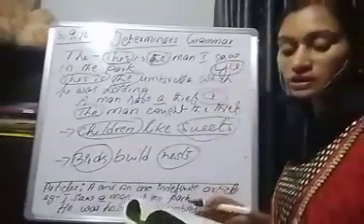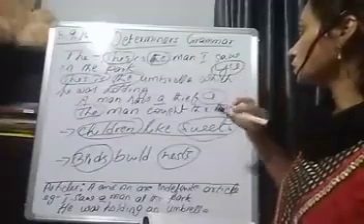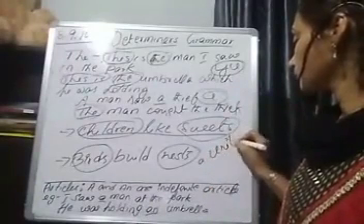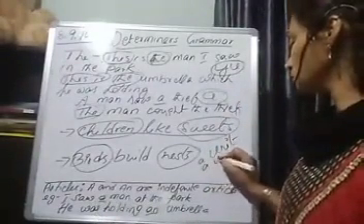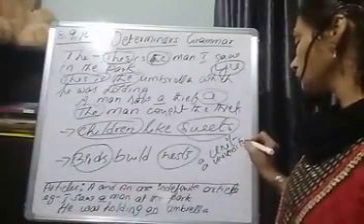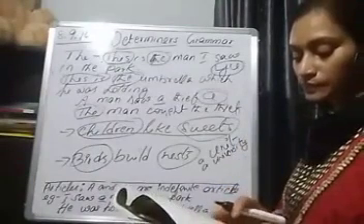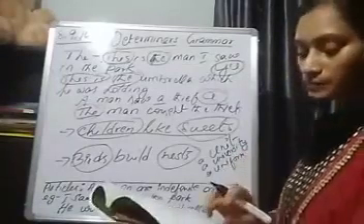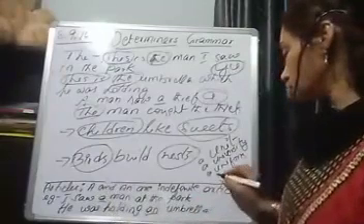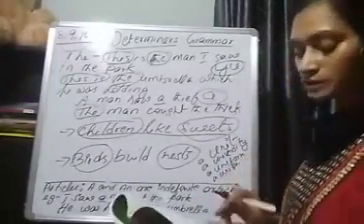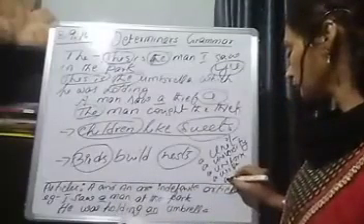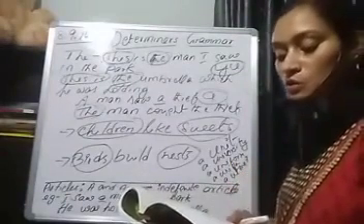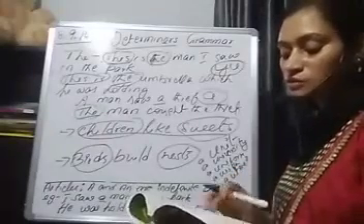Where you get a sound of YU, you have to use A. For example, a unit, a university, a uniform, a union, a utensil, and also a useful thing.